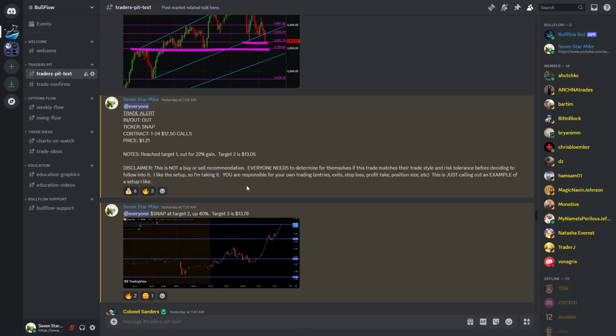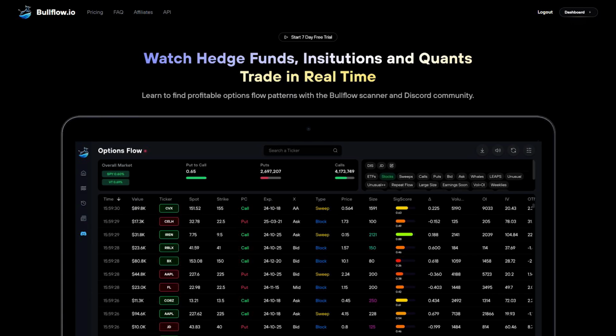So in the Discord room, I'm alerting people that I'm actually taking the flow, what I like about it, some notes as far as what I'm thinking of the trade. I'm letting them know when I'm out of the trade, and then I'm posting the results for everyone to see how it worked out. That's how I use options flow to find some profitable trades.